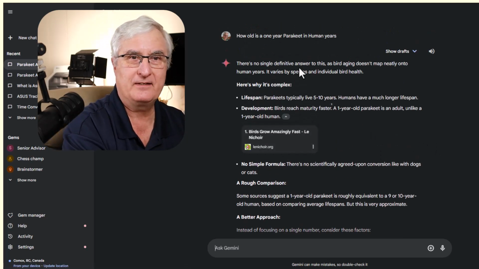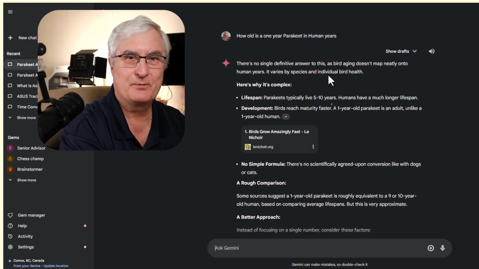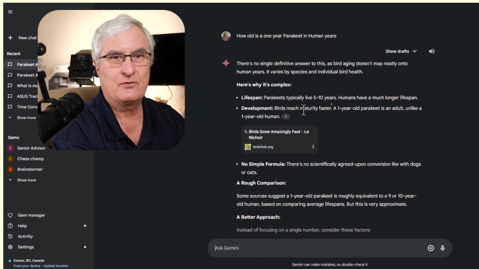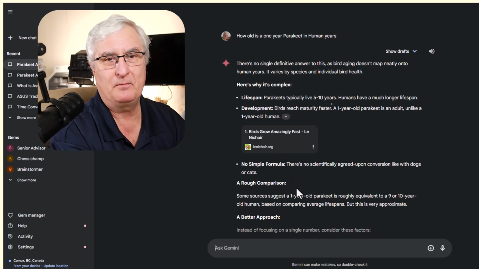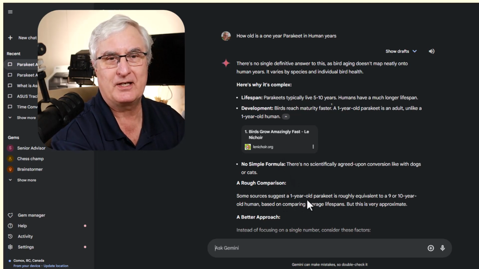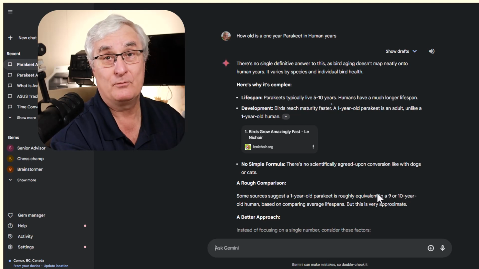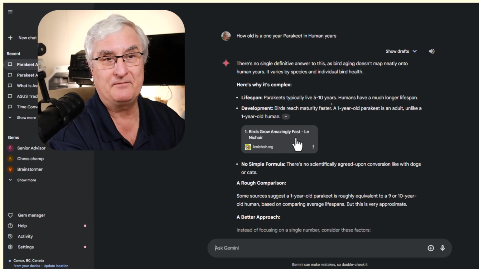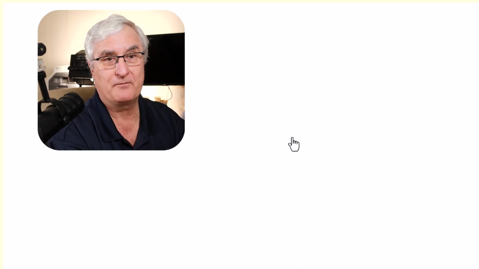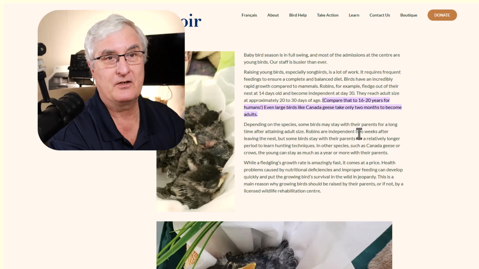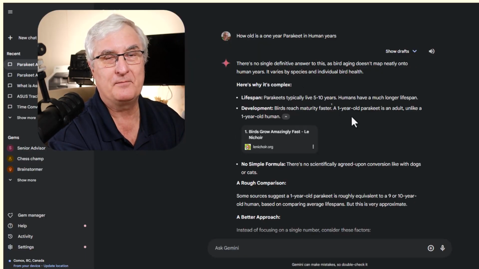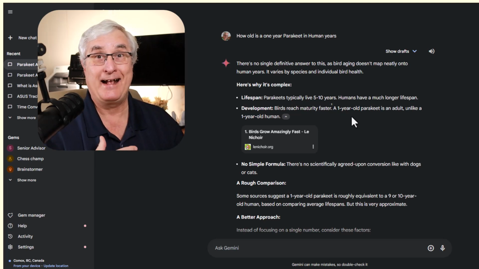So there is no single definitive answer to this, as bird aging doesn't map directly. And it goes on, and it tells, some sources suggest a 1 year old parakeet is roughly equivalent to a 9 or 10 year old human, which is exactly what the calculator said. Birds grow amazingly fast. There's an article here that we can reference. So if we come over here, there's a reference to this article, and all this information through AI.